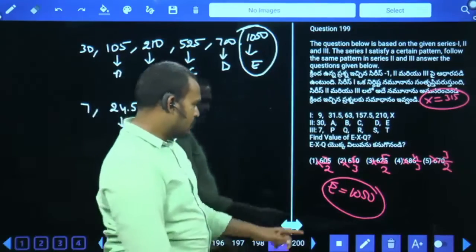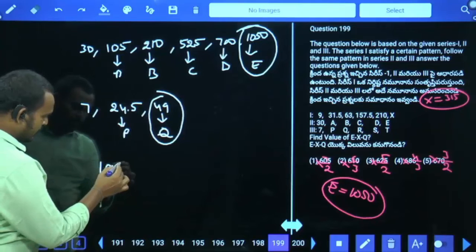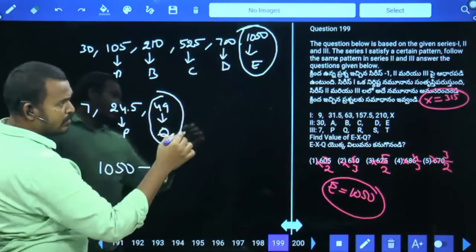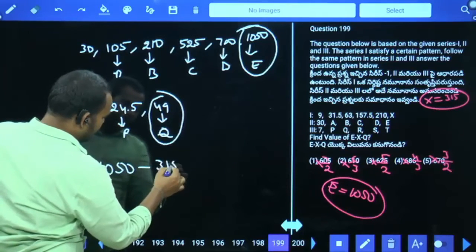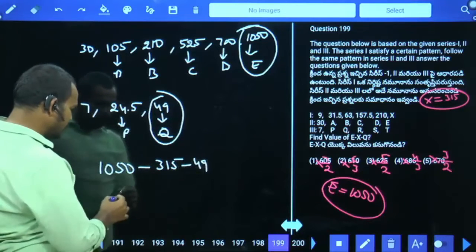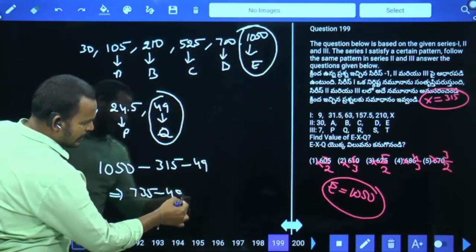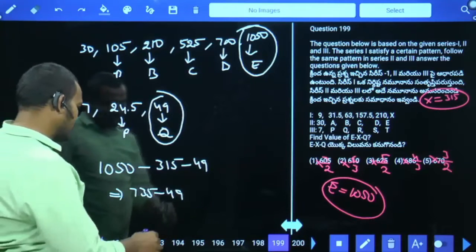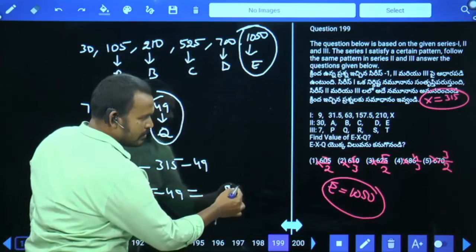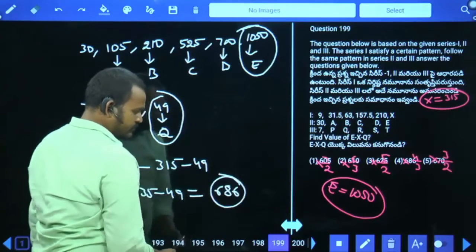First, what is the equation? E minus X minus Q. What is the E value? 1050 minus, Q, X value 315 minus Q value 49. 1050 minus 315 will be 735, minus 49. 735 minus 49 means it will be 686.